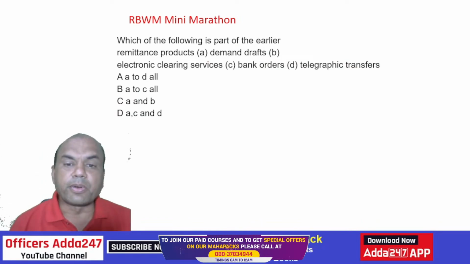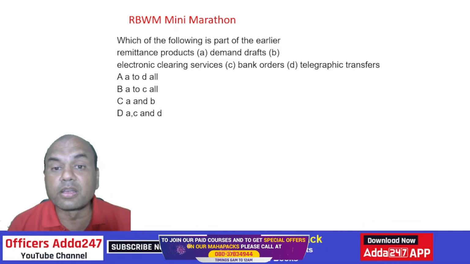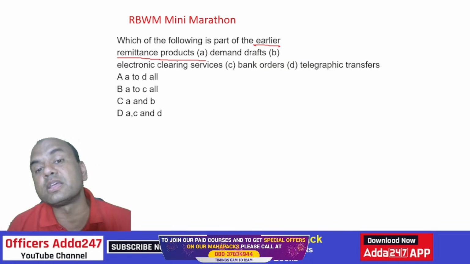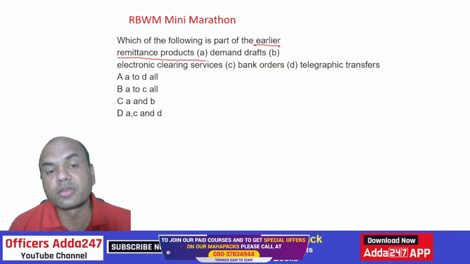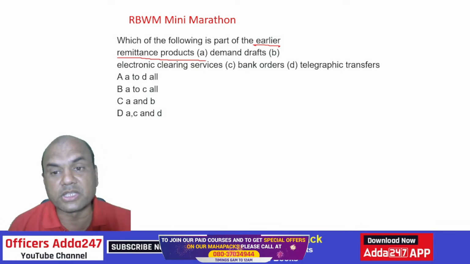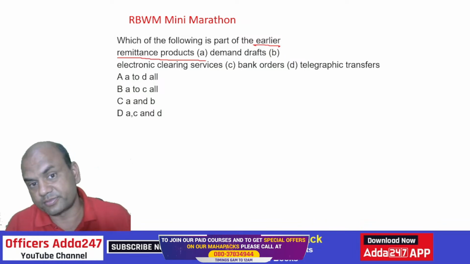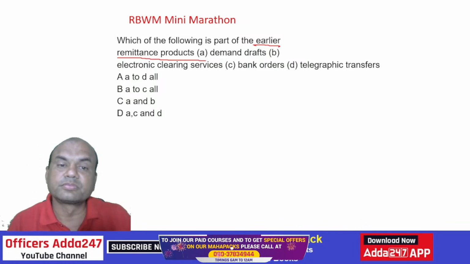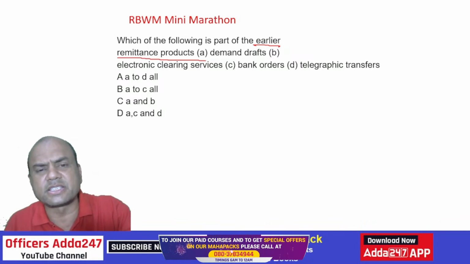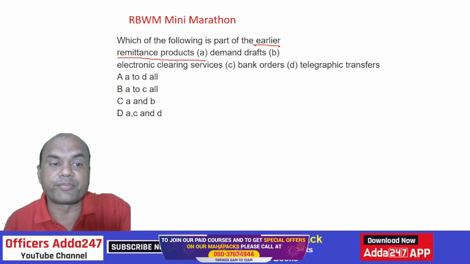Which of the following is part of the earlier remittance products? Earlier means now we are not talking of the new ones, the earlier old ones. Demand draft, ECS (electronic clearing services), bank orders and telegraphic transfers, TT.